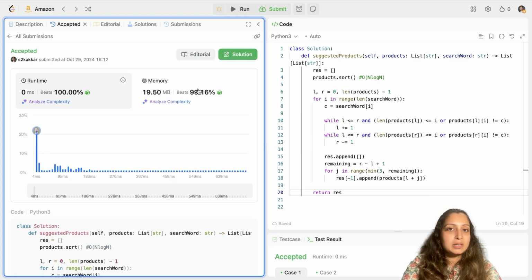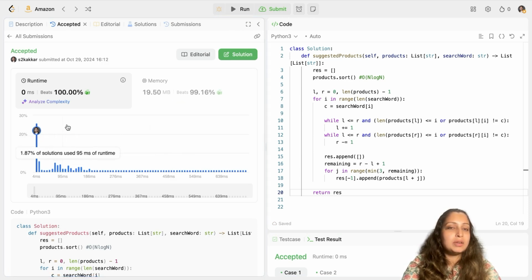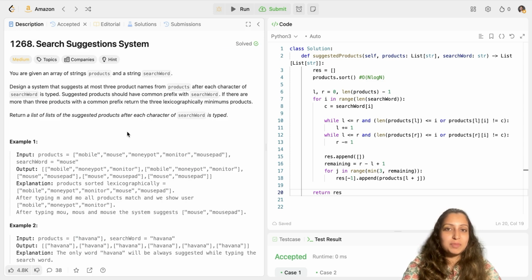Let's submit. As you can see, our solution is doing really well here. It beats 100% of the solutions. So that's a big achievement for us.